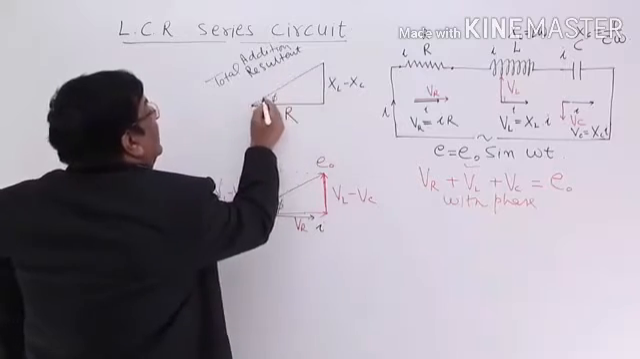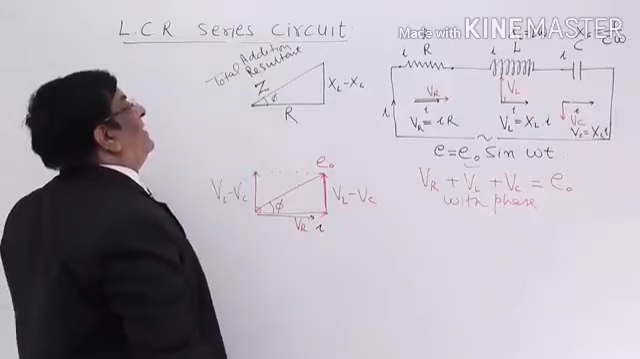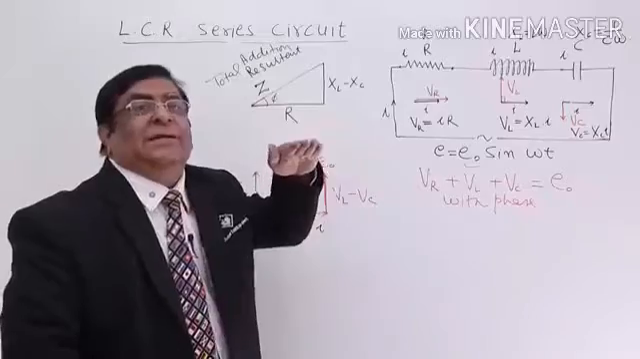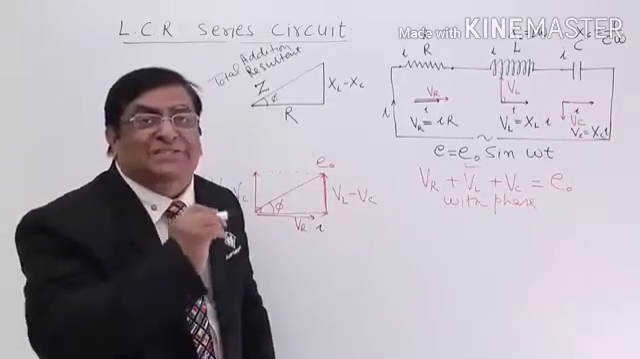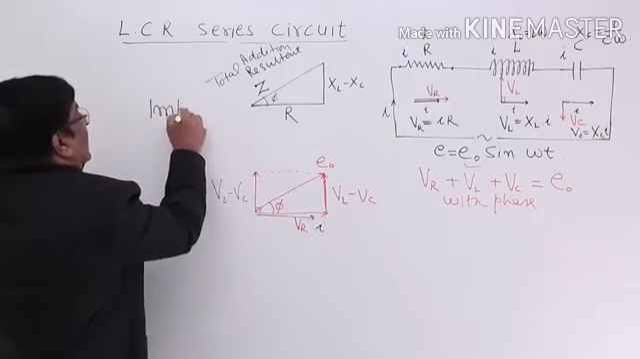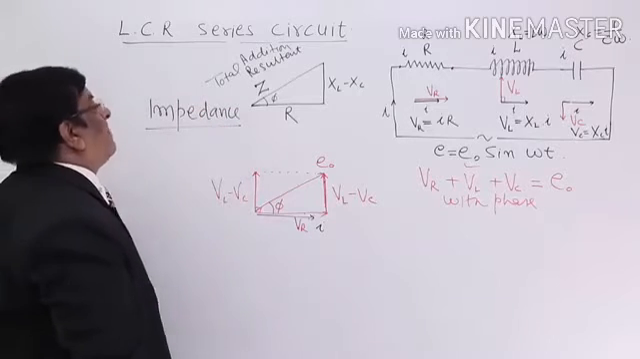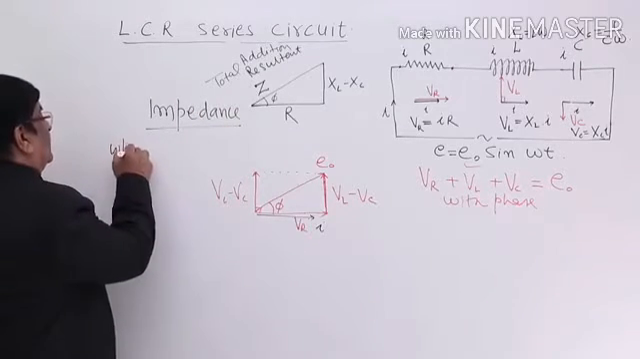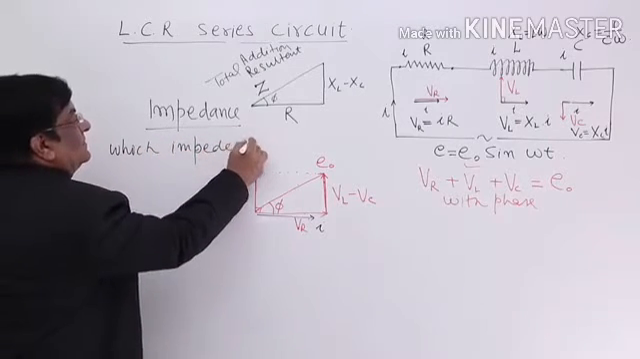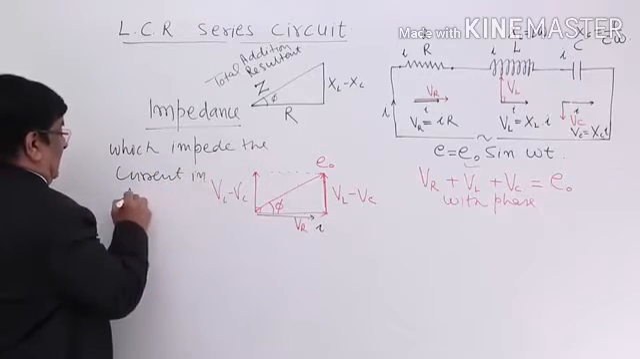And this we give a symbol, Z, and we give it a name. What does it do? It decreases the current. It impedes the current. So we give it a name, impedance. And here is your first introduction with this word impedance. Impedes, which impede the current in AC circuit.